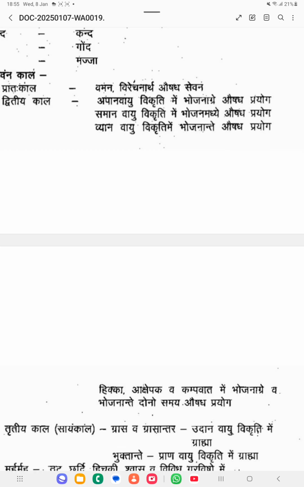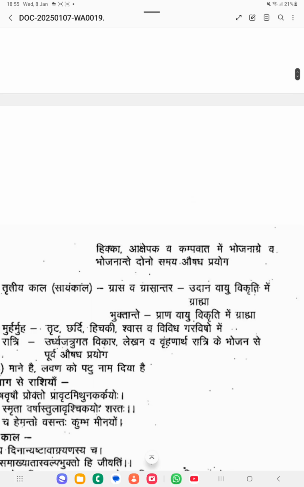Then Sayankala is again divided into timings: Grasa, Grasantara, and then Bhuktante. Grasa means taking the medicine along with the bolus of food. Grasantara means taking the medicine between 2 boluses of food.